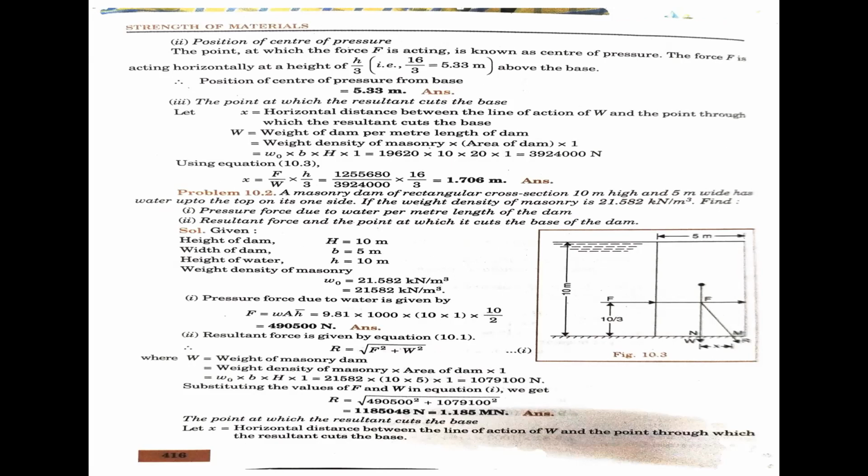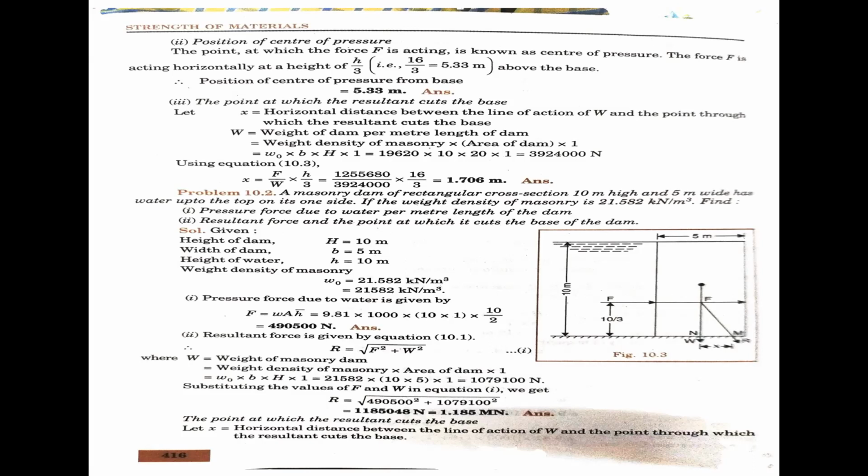Example 10.2. See the diagram also. A masonry dam of rectangular cross section 10 meters high and 5 meters wide has water up to the top on its one side.